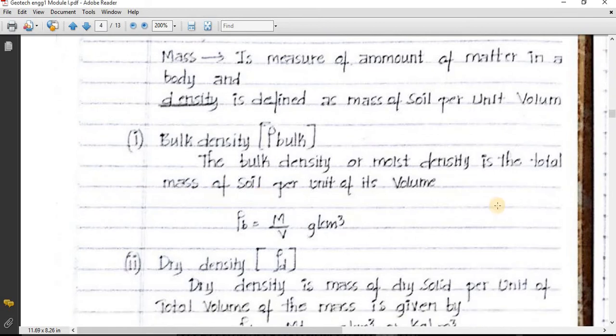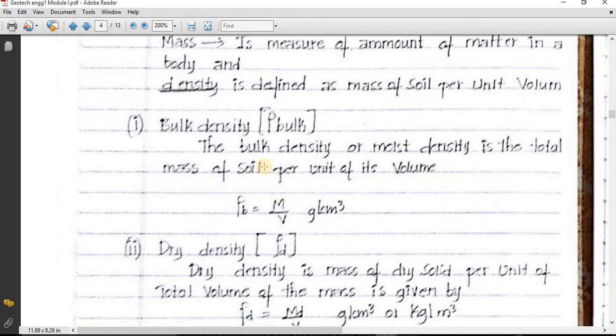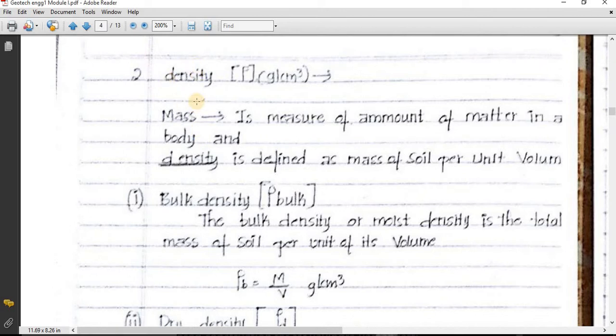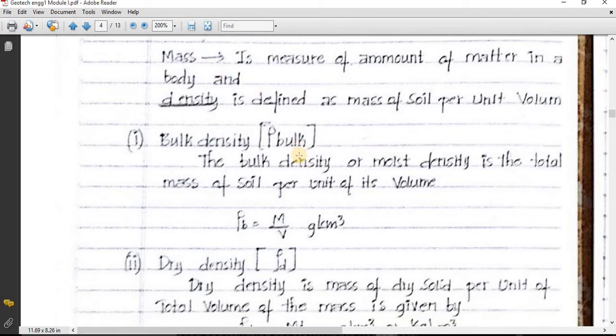Next one is bulk density. Bulk density or mass density is total mass of soil per unit of its volume. So total mass of soil per unit of its volume is nothing but bulk density. Generally we can call it density only.